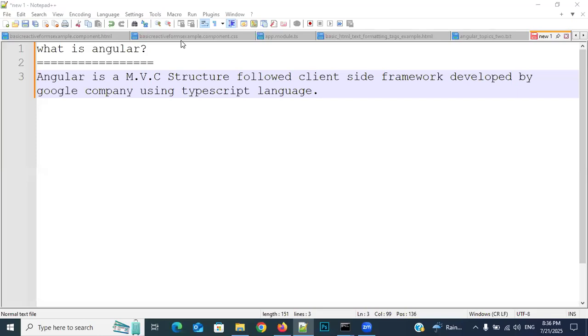So, sir, why do we need to take care of security? Why do we need to take care of performance? Why do we need to take care of SEO friendly URLs? If I don't take care, what happens? Somebody will think like that.